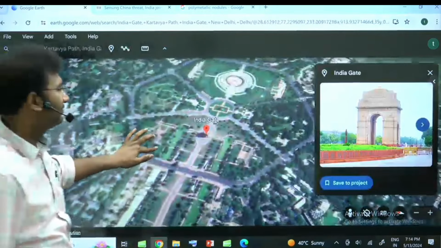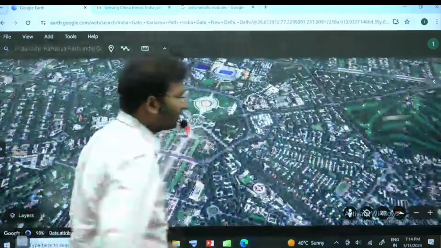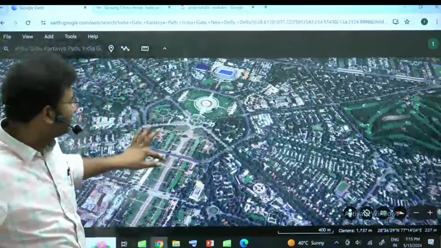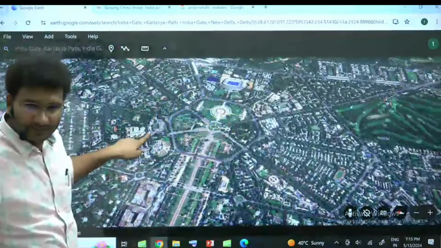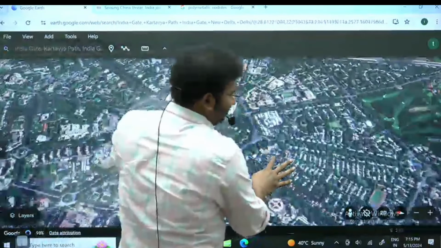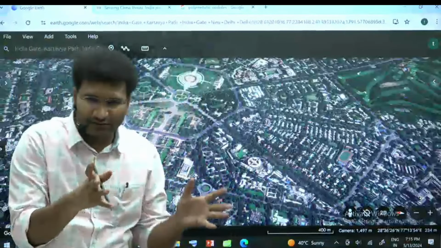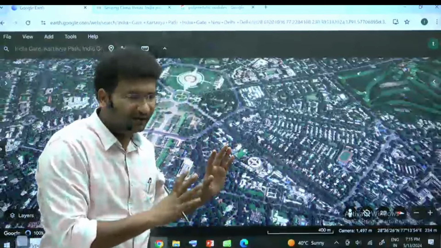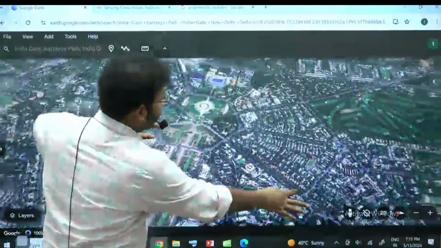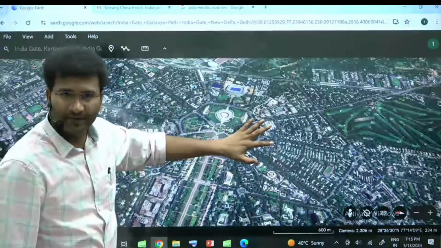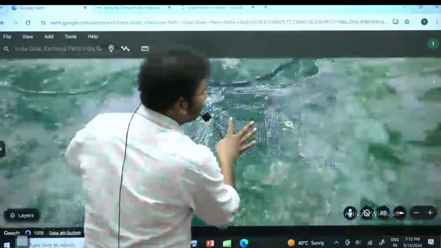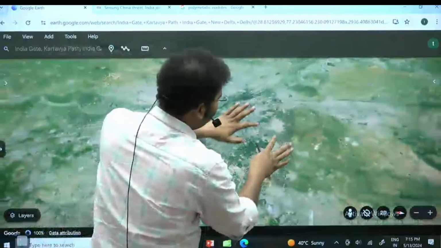See, look here. Look at this area, how beautiful it looks, neatly laid roads. And zoom karo, there's good amount of trees, vegetation, and also constructions. This is planned. But this is exactly the planned city of New Delhi. But I'll take you few kilometers away from here. Okay? This is an unplanned area.